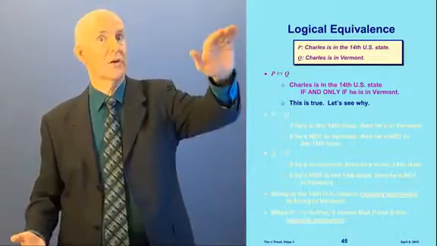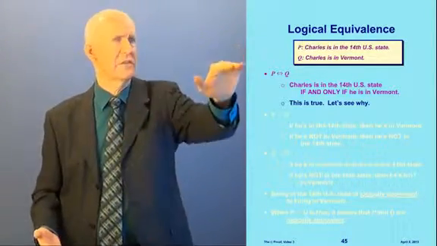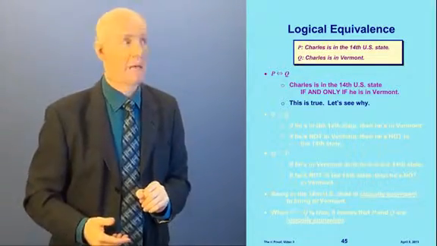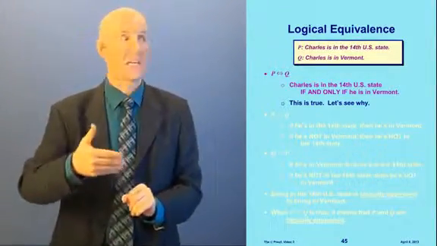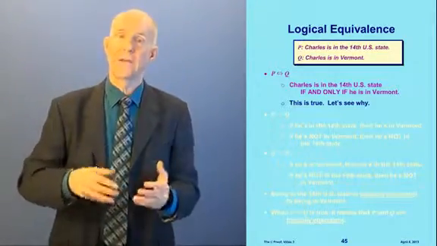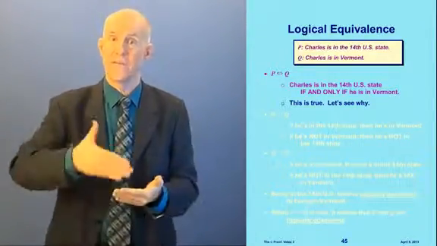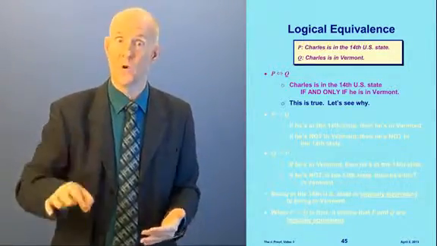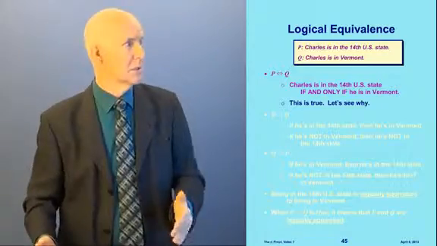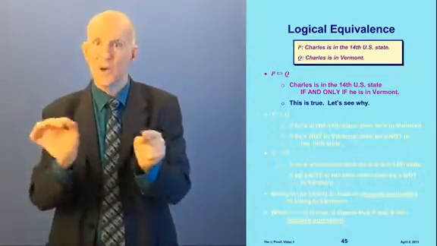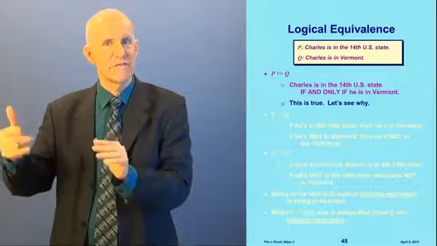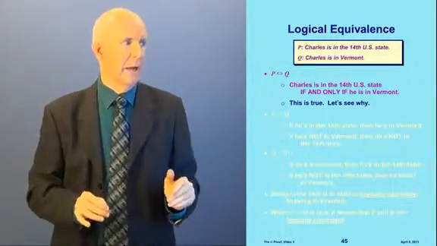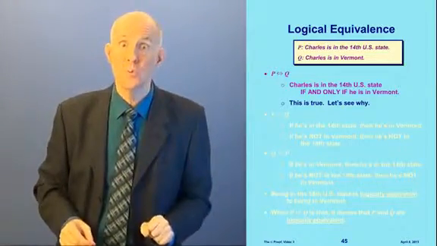All right, I'm going to talk about something called logical equivalence now. Let's look at these two sentences. Let P mean Charles is in the 14th U.S. state. And Q means Charles is in Vermont. Well, you know what? The United States started as 13 states, and then the rest of the states got added one by one. Well, it just so happens that the first new one, in other words, the 14th one, was Vermont. Okay, so this sentence here, P if and only if Q, what does that say? Charles is in the 14th state if and only if he's in Vermont. This is true.